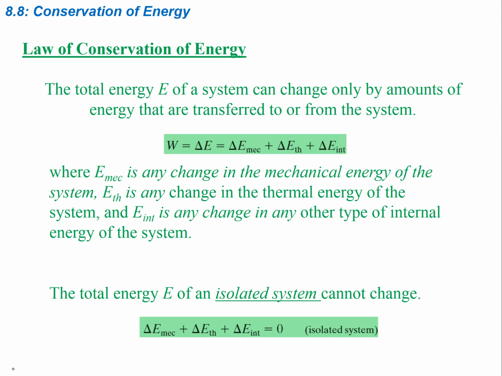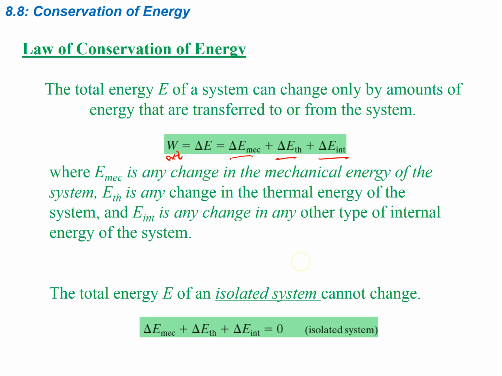Alright, so our last topic is the law of conservation of energy. And this is a big one. There's a couple different ways that we can think about the law of conservation of energy. First of all, the total energy E of a system can change only by the amounts of energy that are transferred to or from that system. Therefore, the work, again we'll call this the external work, that's put into the system is going to be our change in energy, and that's going to equal our change in mechanical energy plus our change in thermal energy plus our change in internal energy, or any other types of change in energy.